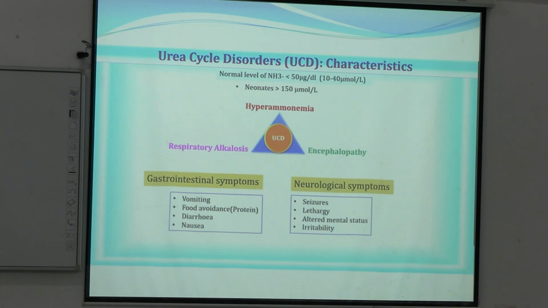Now, coming to the characteristics or the symptoms of urea cycle disorder. So, it is a triad of hyperammonemia that will cause encephalopathy of brain, and encephalopathy will further result in respiratory alkalosis. Okay.